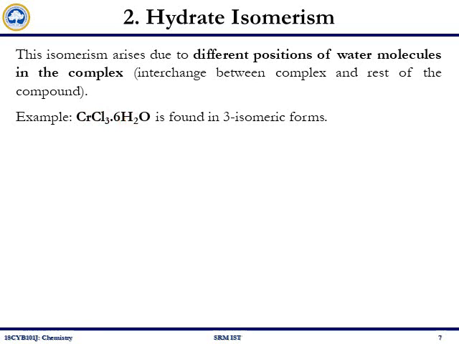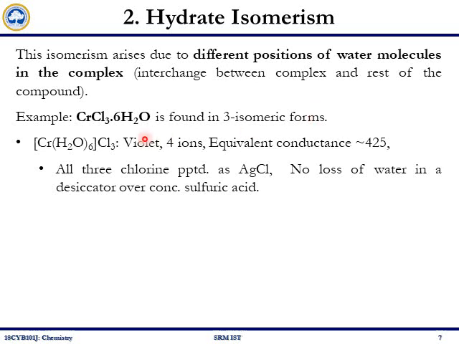If I look at the different coordination compounds that can be formed with this molecular formula, you can see 3 different isomers. For example, you can have a chromium complex in which the chromium is coordinated to 6 water molecules in the inner sphere and 3 chlorides in the outer sphere.